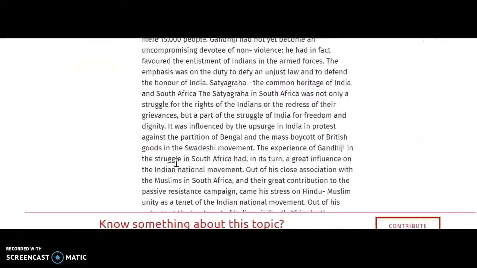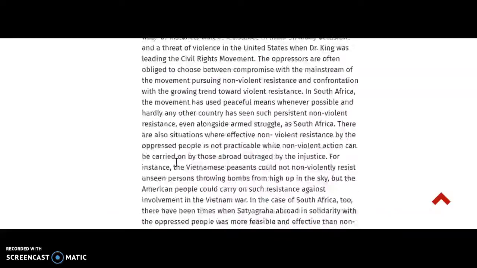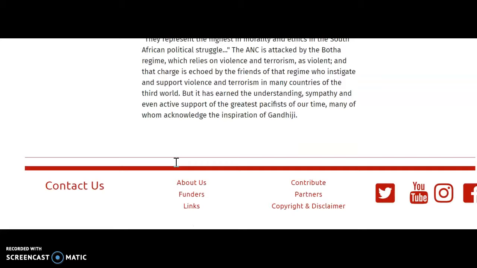So you can kind of believe that they're going to do their research on it because they have such a specialty. Down at the bottom of the page, they have a contact us. They have about us. They talk about their copyrights. So that gives them more credibility.